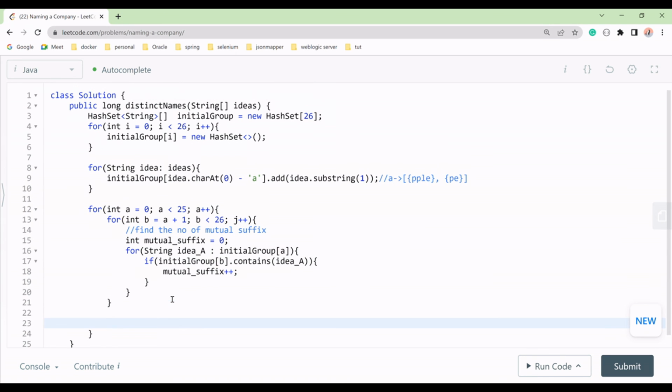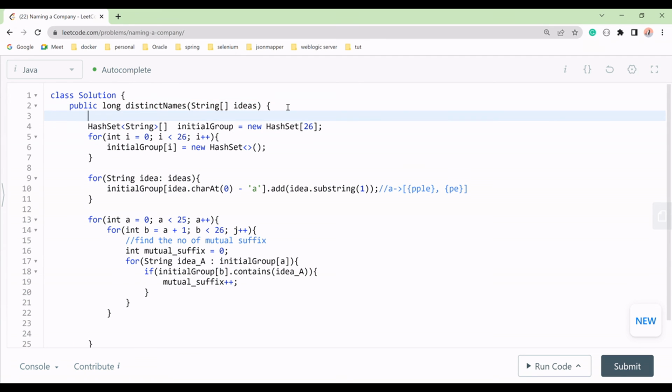We will take the total distinct names, and we will take an output, and that is nothing but our 0.